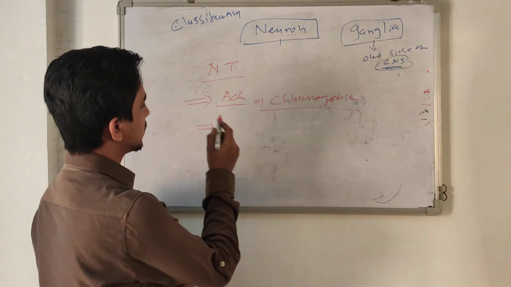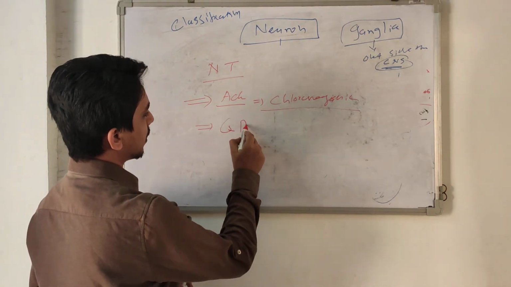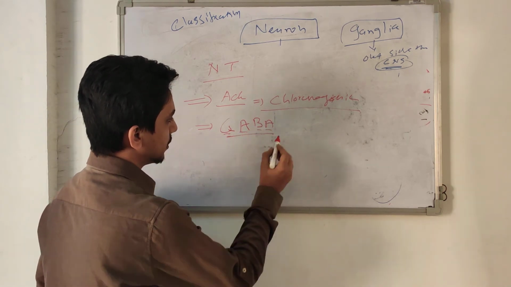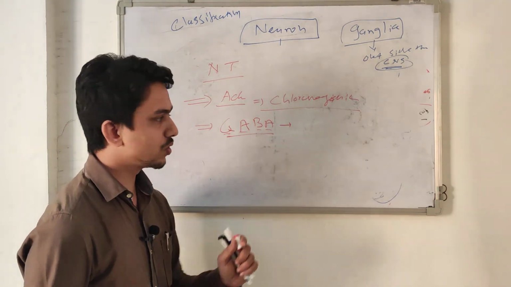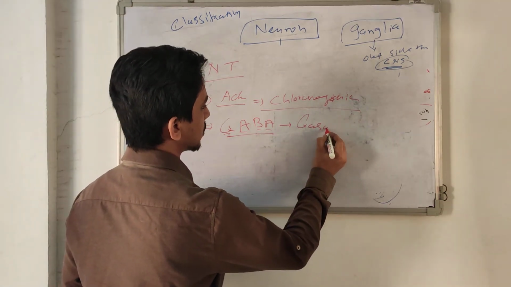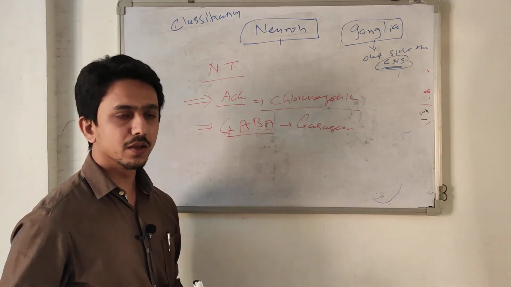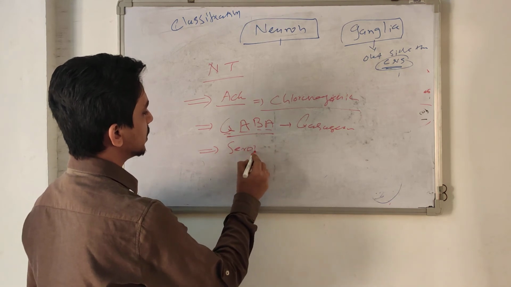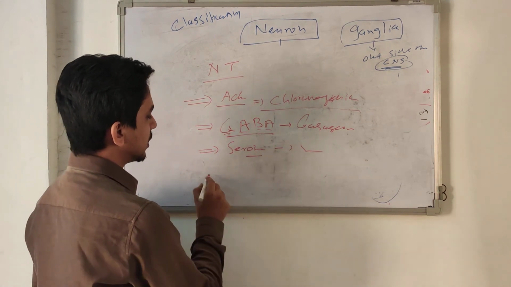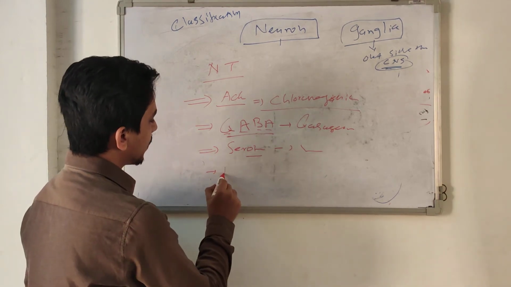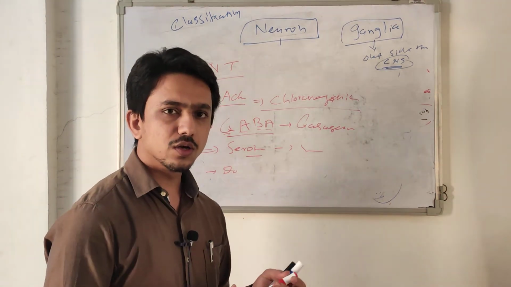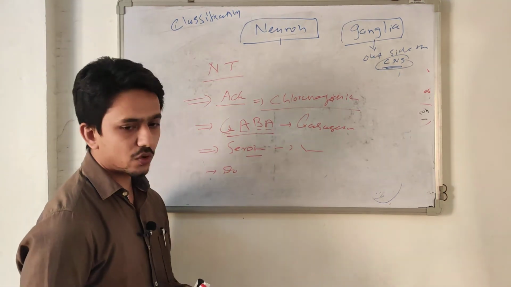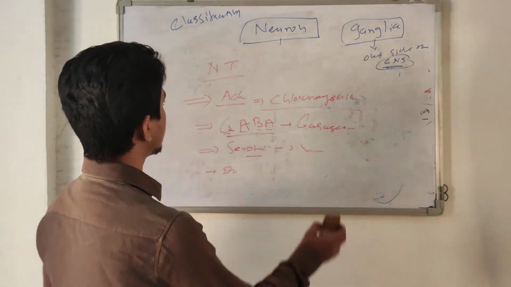Some neurons release GABA, gamma aminobutyric acid, a neurotransmitter, so these are called GABAergic neurons. Some neurons secrete serotonin, so these are called serotonergic neurons. Some secrete dopamine, so they are called dopaminergic, and so on. As per the neurotransmitter, it is given a name.